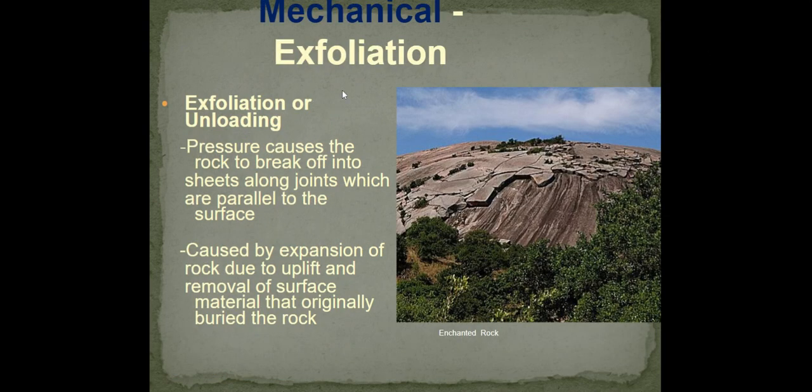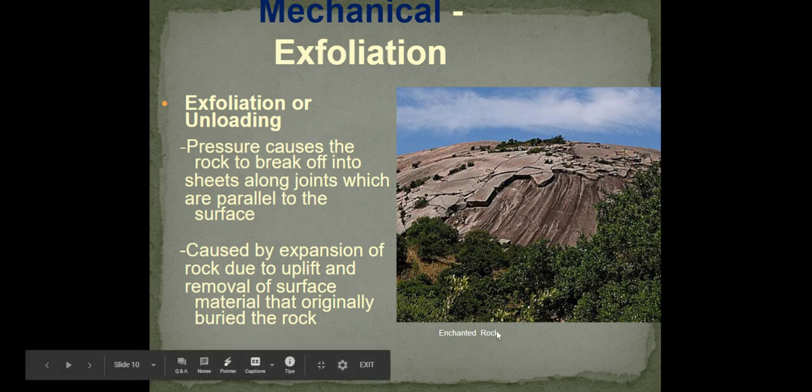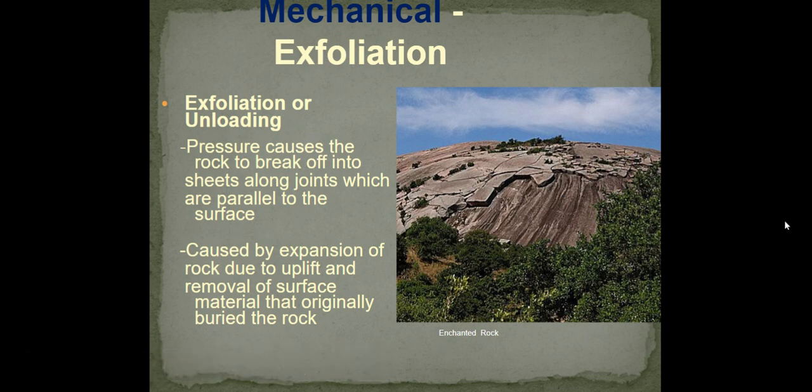The next type is exfoliation. Exfoliation or unloading, either one, pressure causes the rock to break off into sheets along joints which are parallel to the surface. So if you look at this picture, you can kind of see that here. And this is caused by an expansion of rock due to uplift and removal of surface material that originally buried that rock. And this example of exfoliation is from Enchanted Rock, which is here in Texas.